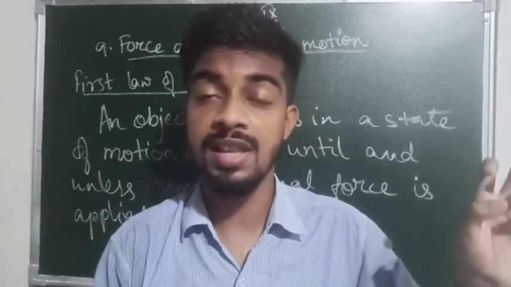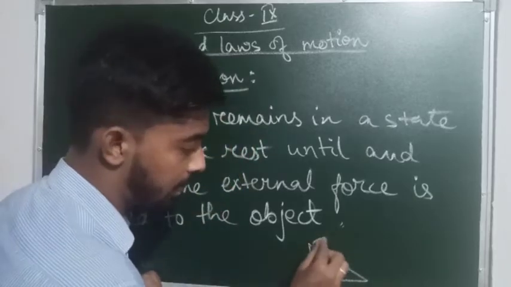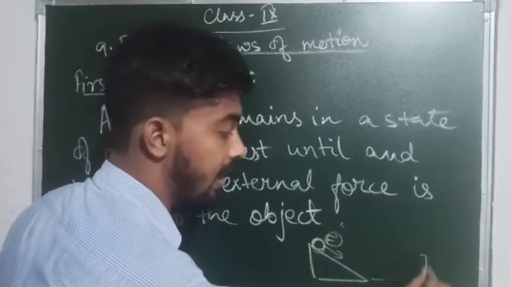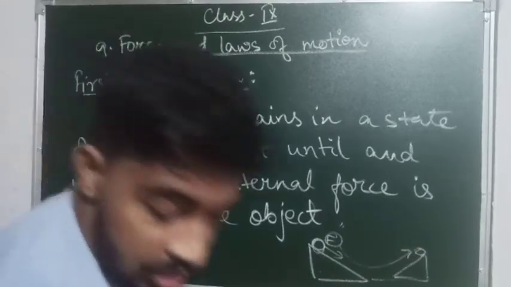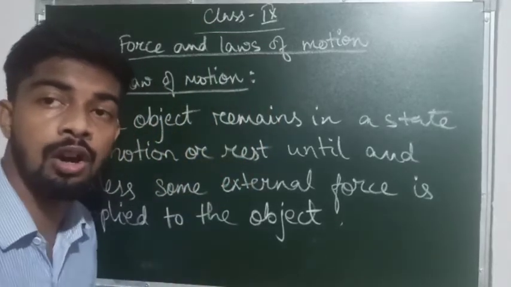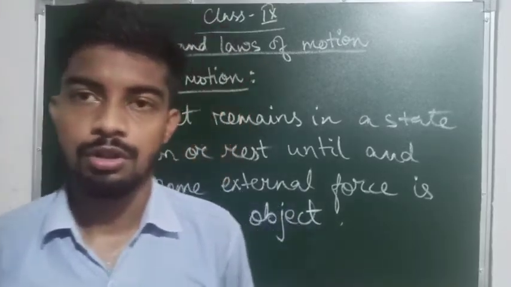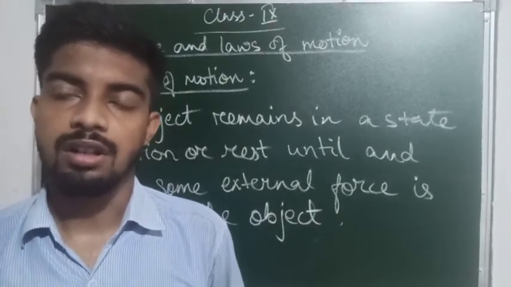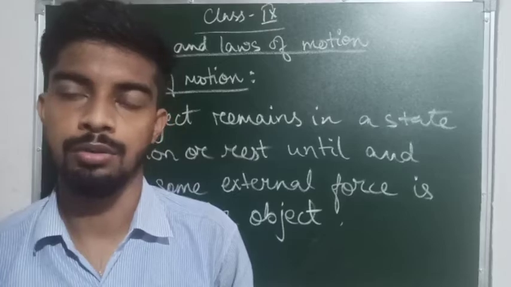That means the force attained by the ball, like if this was the plane and the object was here, when rolling down the object will attain some energy or force due to which it will rise on the other plane. So it always goes to a certain height, up to where its energy finishes or the applied force is reduced, so that the object can stop, or we can say it can come to rest. So this was the first law of motion. Simply it can be told as: an object remains in a state of motion or rest until and unless an external force is applied to the object.